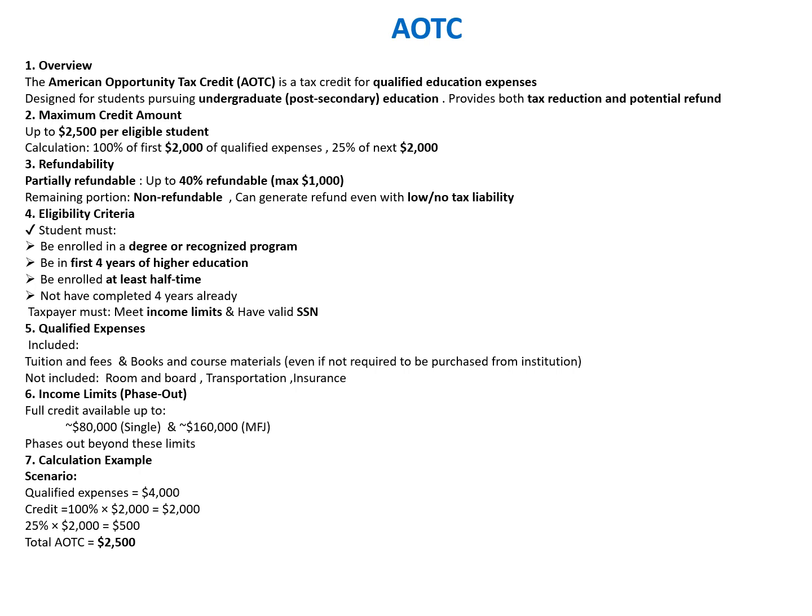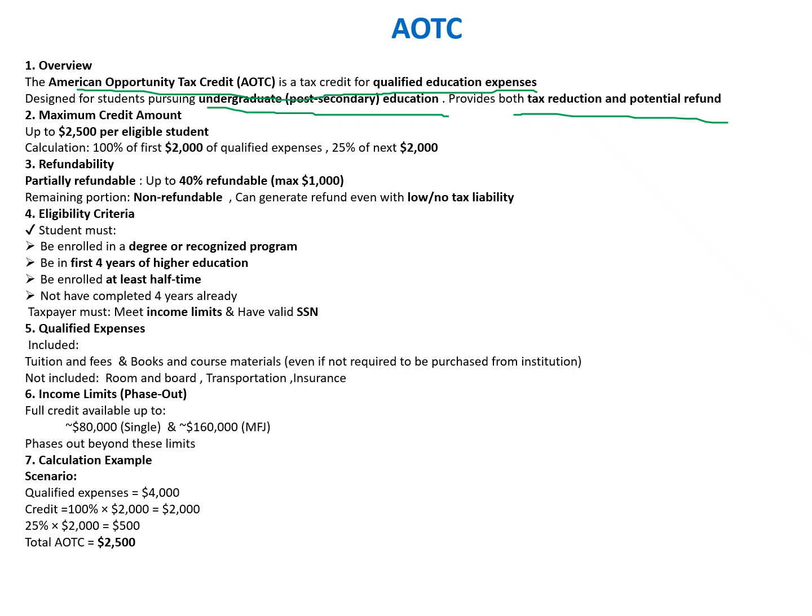Now we'll talk about AOTC, which is the first credit within the education credits. Let's understand the concept of AOTC. The American Opportunity Tax Credit is a credit for qualified education expenses, designed for students pursuing undergraduate post-secondary education, and it provides both tax reduction and a potential refund. I say tax reduction because 40% of the amount can be refunded, which makes it a partially refundable credit.